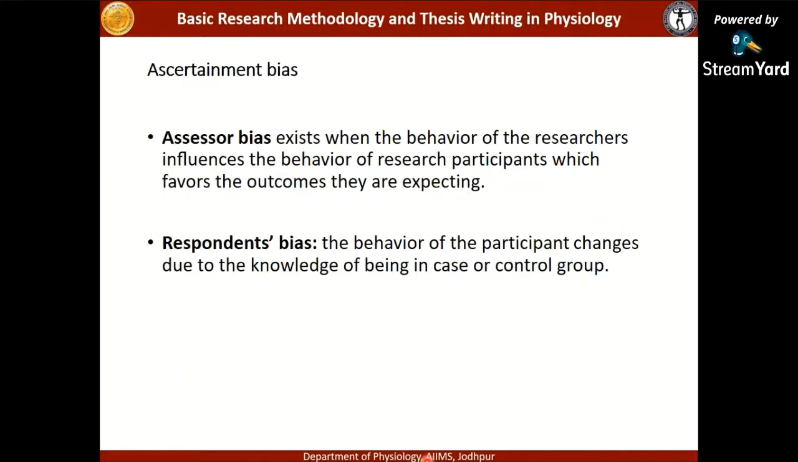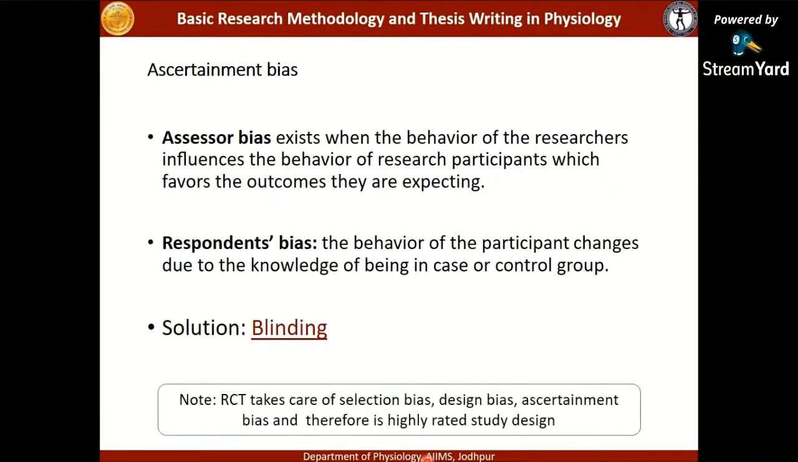On the other hand, respondent's bias occurs if the behavior of the participant changes due to the knowledge of being in the case or control group. If the patient knows that I am getting a new drug, I am getting a good intervention, then he might psychologically feel better, or he might show some positive response which is not actually there. So this can lead to respondent's bias. So this is taken care of by the blinding.